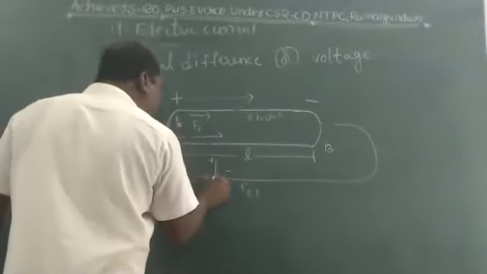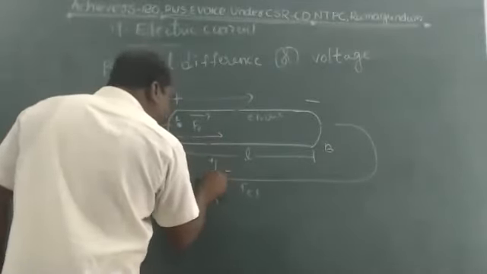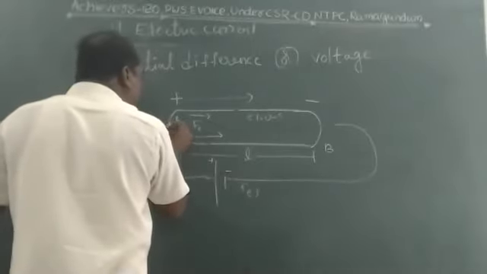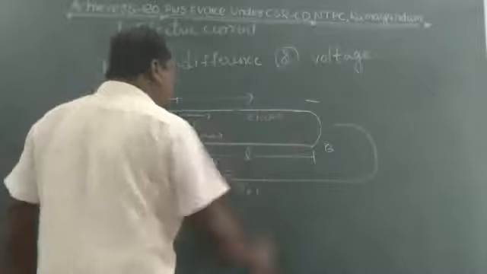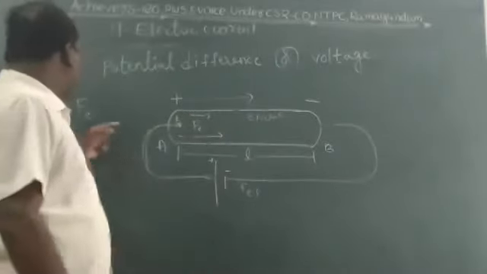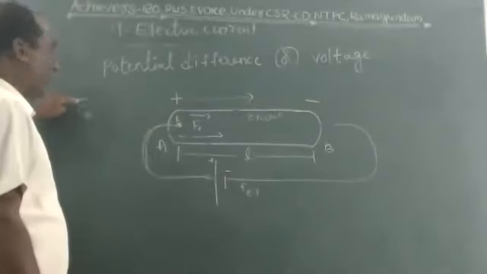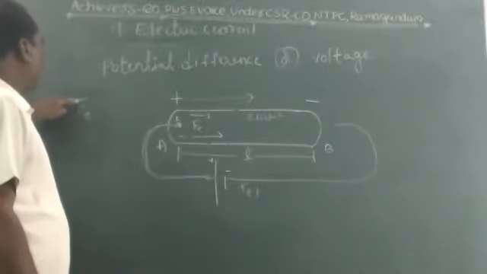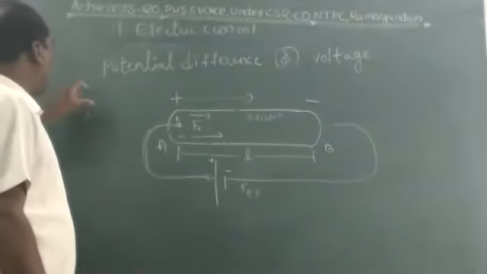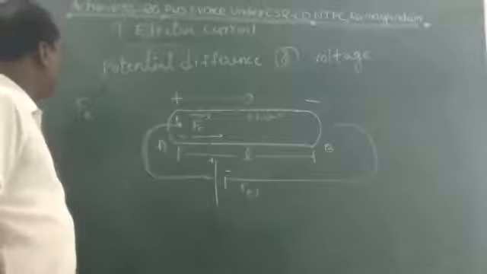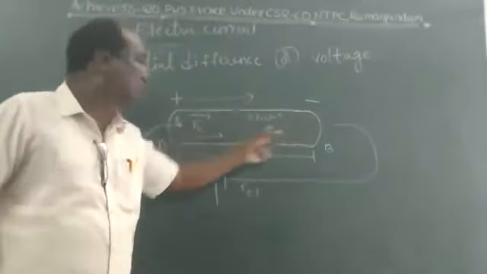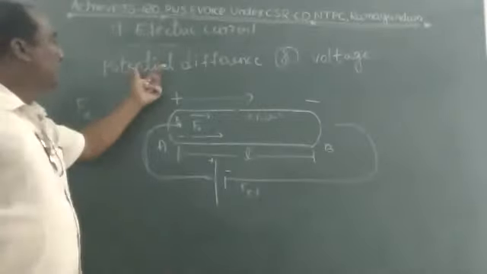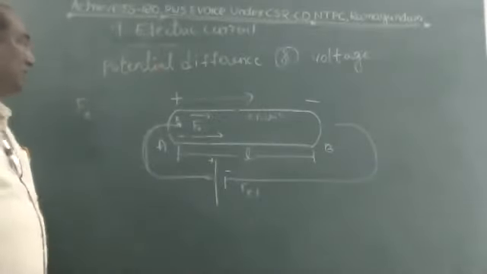This electric force works on the unit positive charge and strikes the electrons. The electrons get accelerated throughout the conductor. The work done by the electric force on a unit positive charge as it moves from one point to another is called potential difference or voltage.